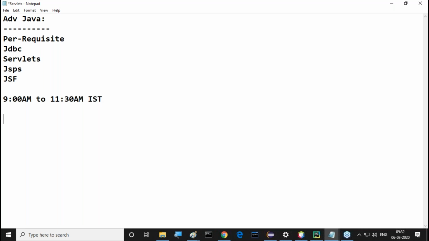I'm going to divide this total time into two parts. What are the two parts there? First one is 9 a.m. to 10:30 a.m. This is one slot. Then the second slot is 10:30 a.m. to 11:30 a.m. This is the second slot. Overall, two slots. I am dividing this total time.